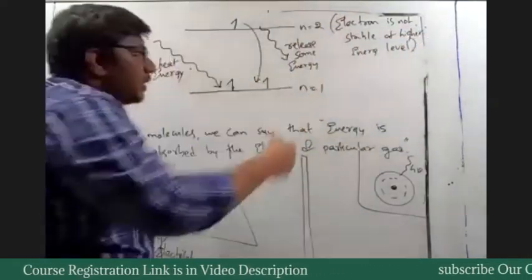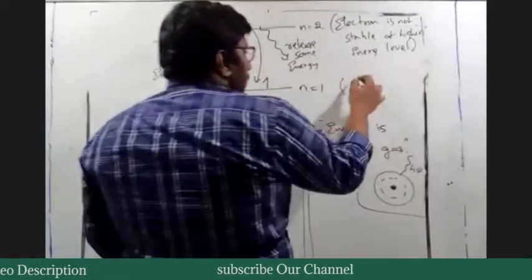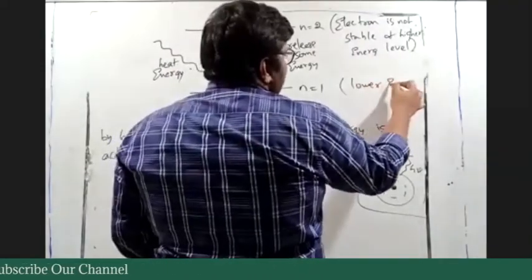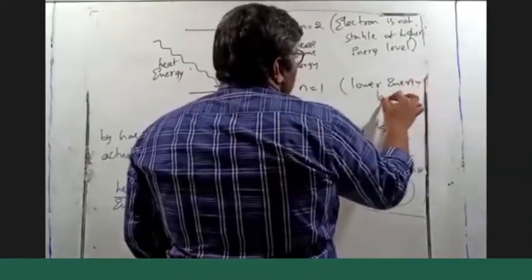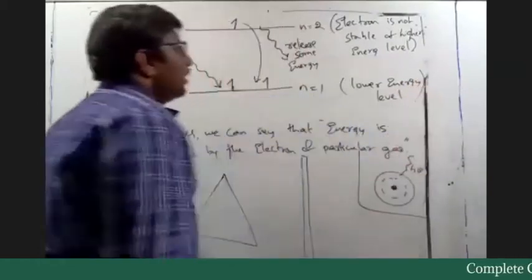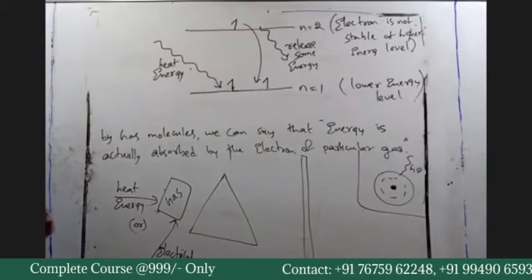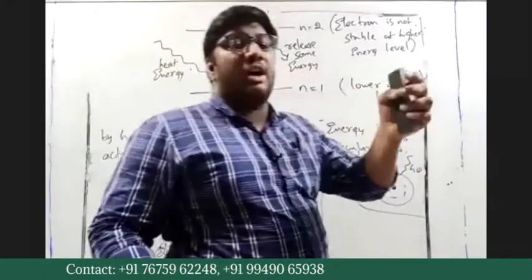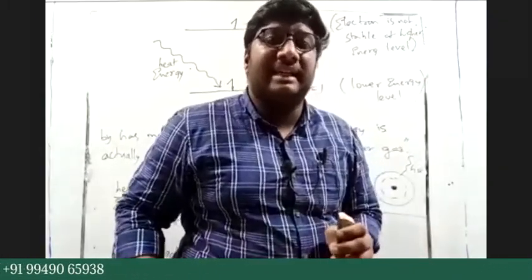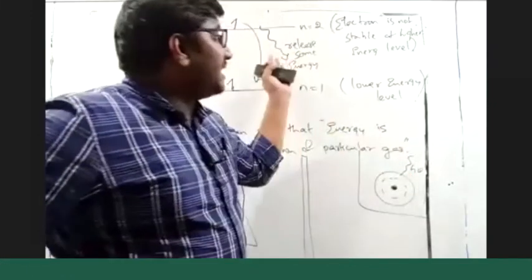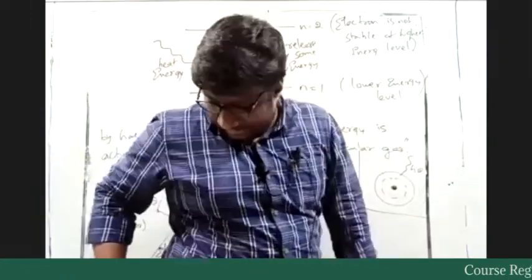So it comes to the lower energy level, releasing some energy. That energy, whatever energy is released, will be in the form of light.